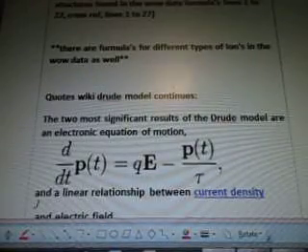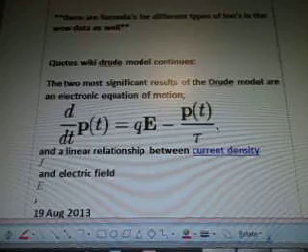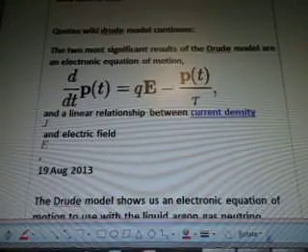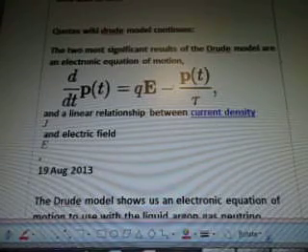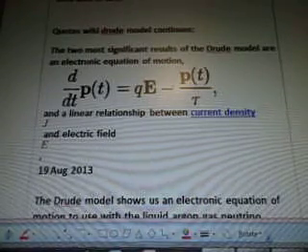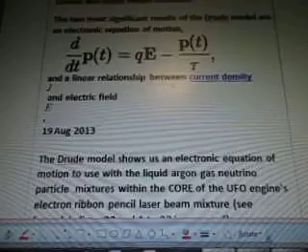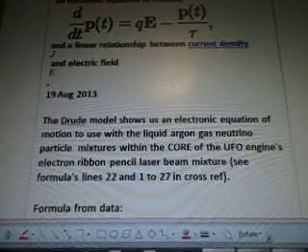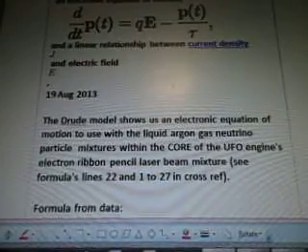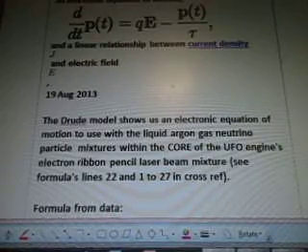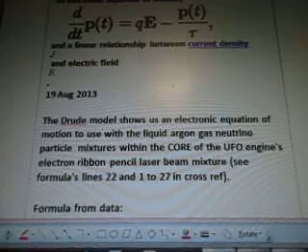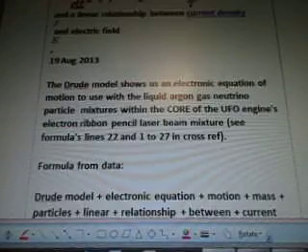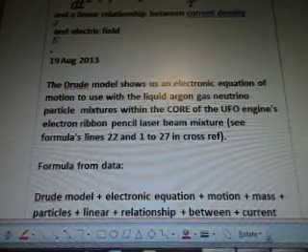Quotes, Wiki Drude model continues. The two most significant results of the Drude model are an electronic equation of motion, and that's the calculations there, and a linear relationship between current density J and electric field E. August 19th. The Drude model shows us an electronic equation of motion to use with the liquid argon gas neutrino particle mixtures within the core of the UFO engine's electron ribbon pencil laser beam mixture. See formulas line 22 and 1 to 27 in cross-reference.